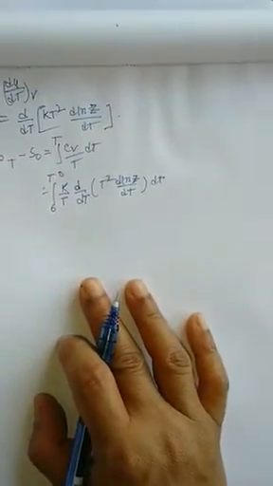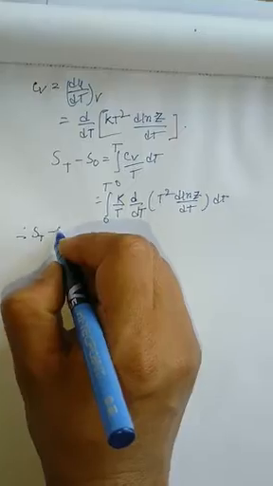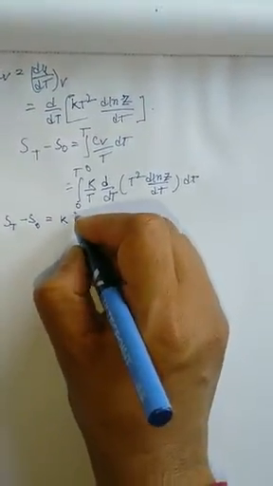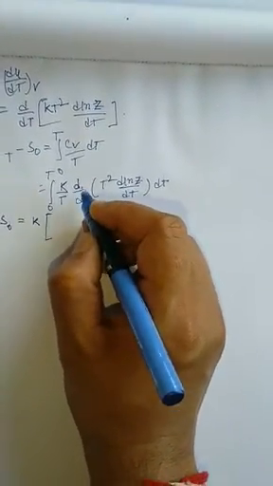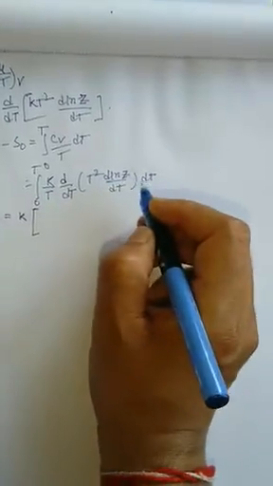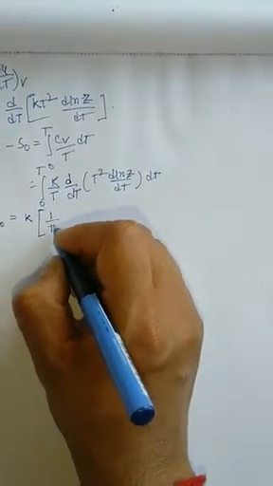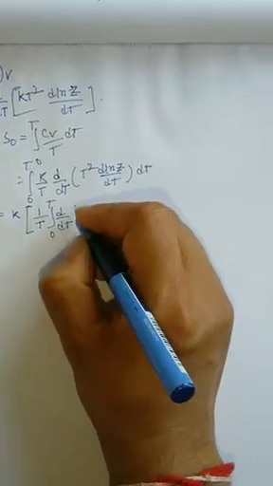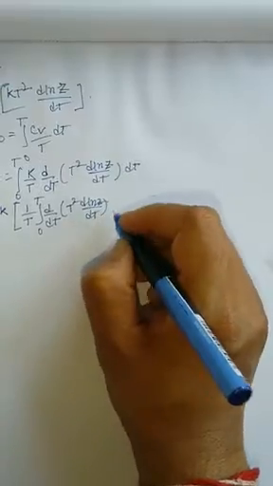Now I can solve this equation by integration by parts. How? Look at this. S_T minus S_0 equals k, which is a constant, so it can go outside the integration term. I can take 1 upon T as the first function and d/dT of this whole term as the second function. According to the integration by parts rule, the first function remains unchanged, then the integration of the second function, that means d/dT of T squared d ln z by dT at constant V.